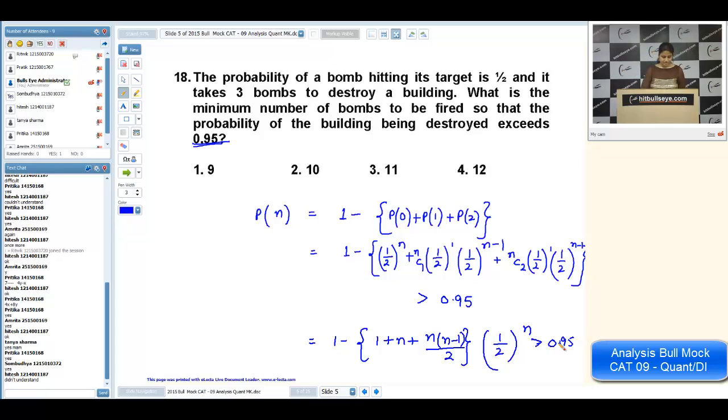Is it okay? Hitesh, is it okay now? You got that? Ritvik, I'm not getting your doubt. nC2 will remain.